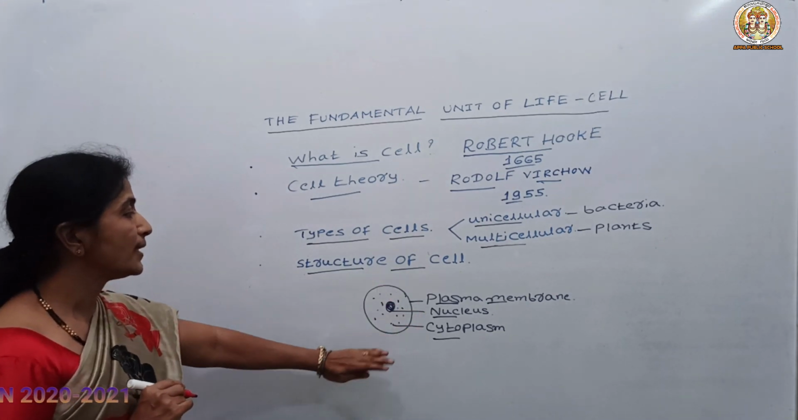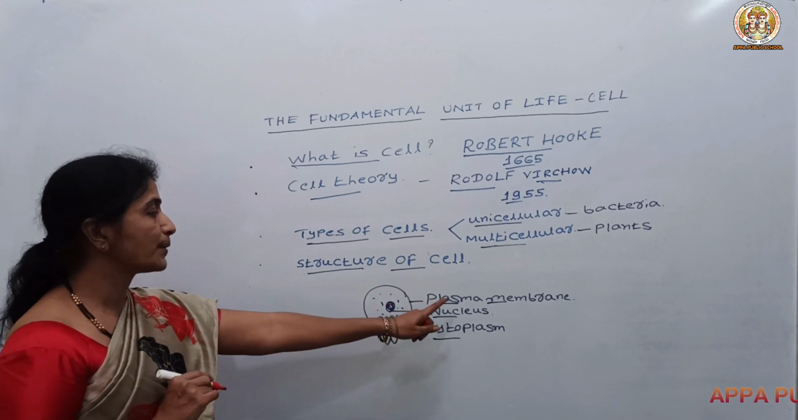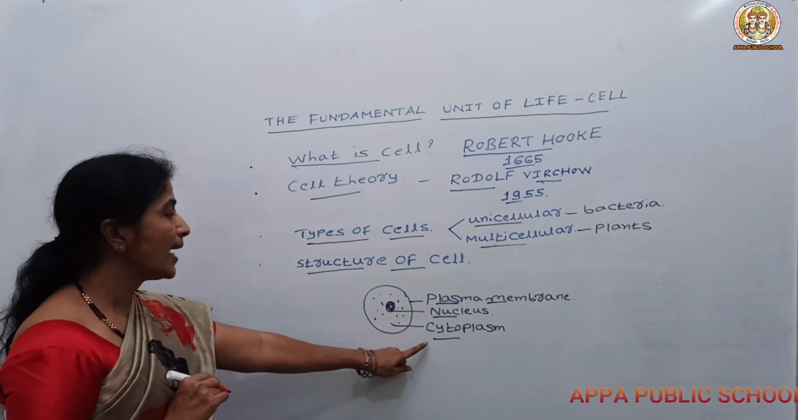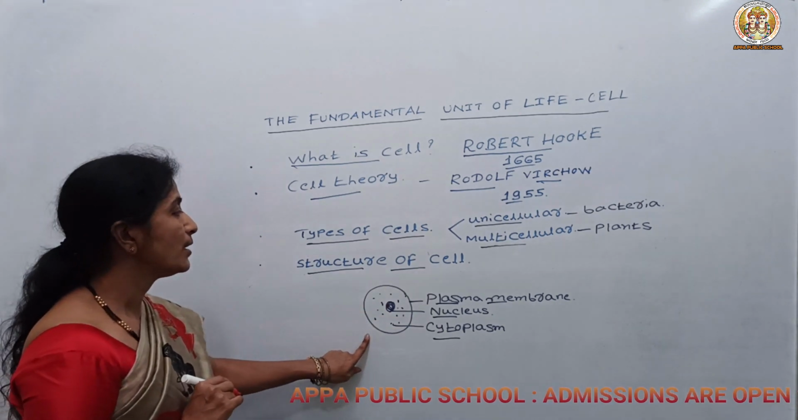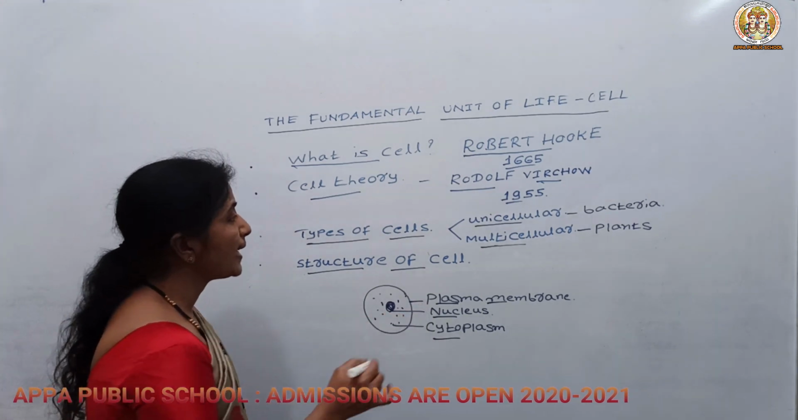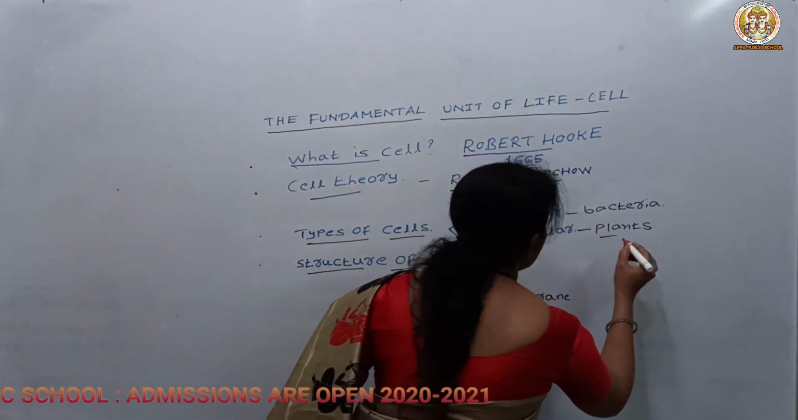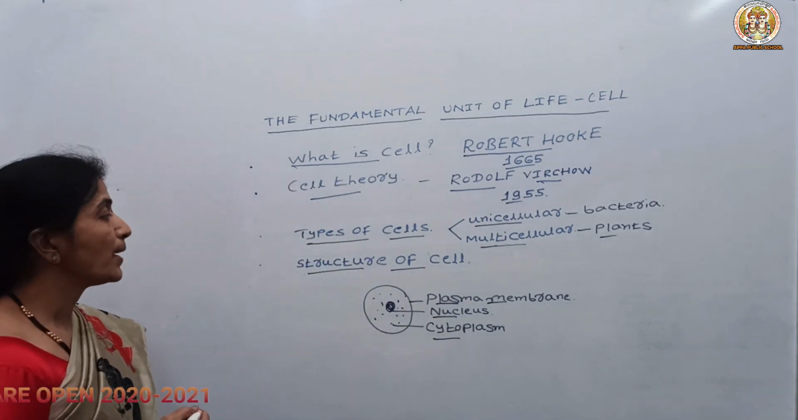So this is about the structure of the cell. The cell mainly consists of plasma membrane, nucleus and cytoplasm. In case of an animal cell, the outermost covering is the plasma membrane, but in case of a plant, you can see the cell wall is the outermost covering in the plant cell.